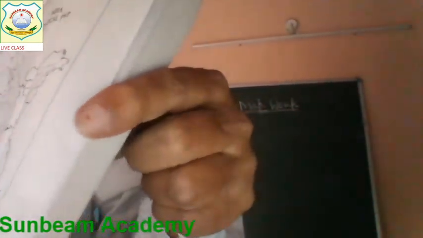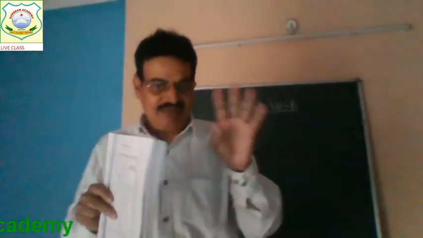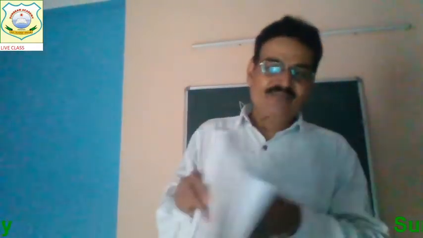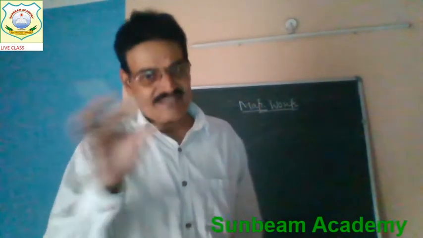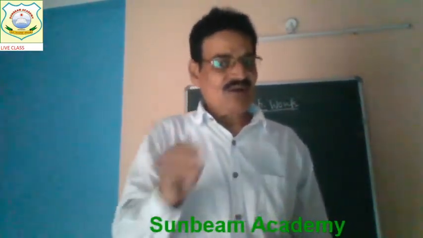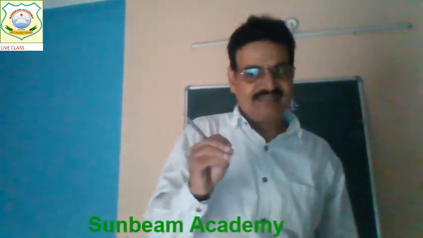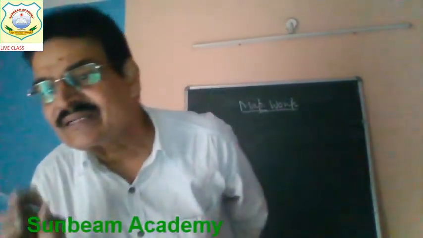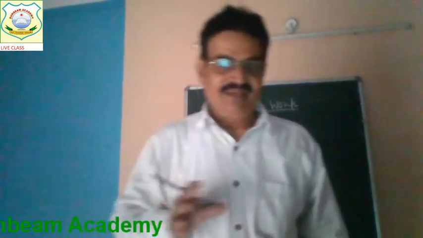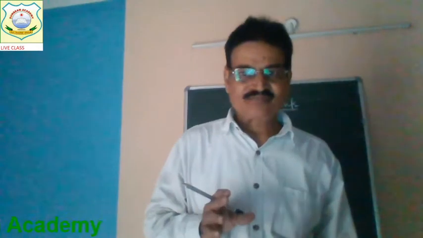Now, students, you can understand that this kind of map will be asked, and four sets will be given to you. According to those sets, you have to recognize the places well. Understand?